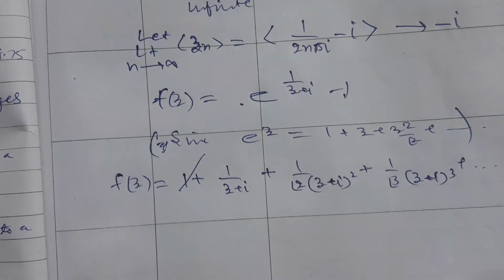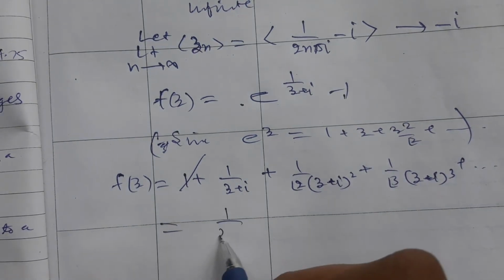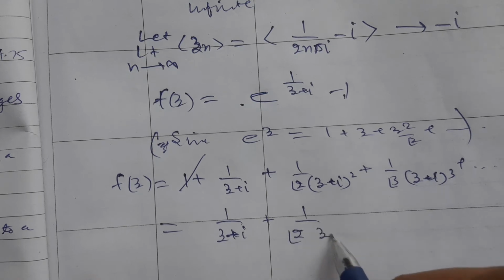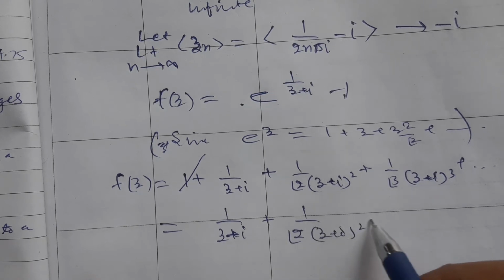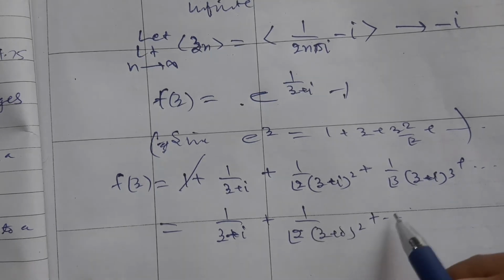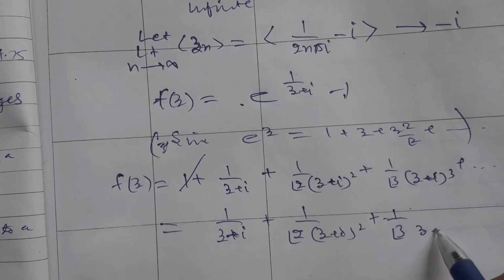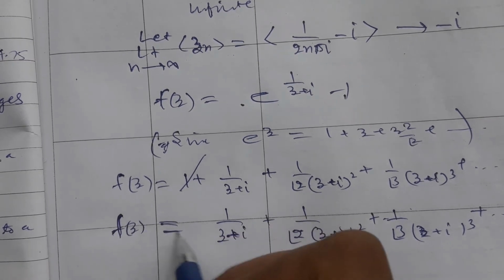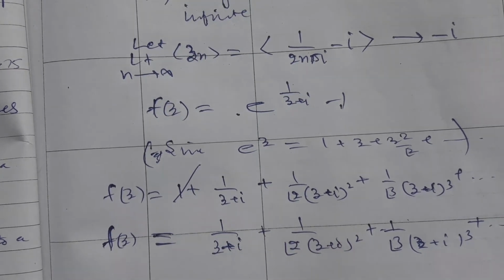The remaining terms are 1 upon z plus i plus 1 by 2 factorial z plus i to the power 2, similarly 1 upon 3 factorial z plus i to the power 3, and so on.